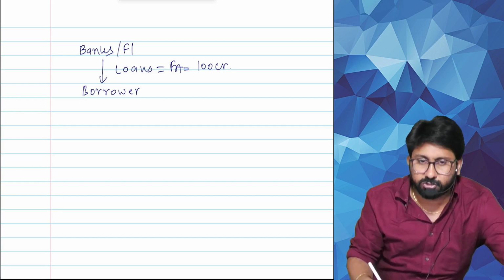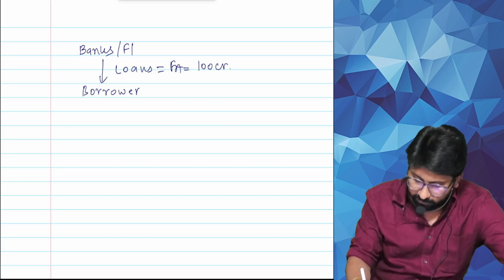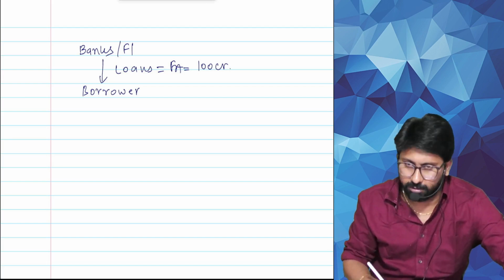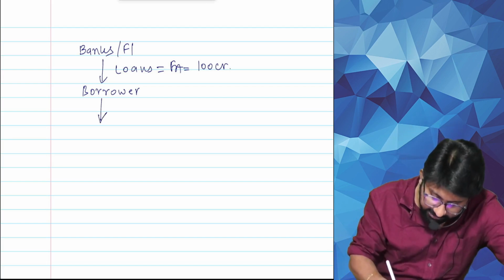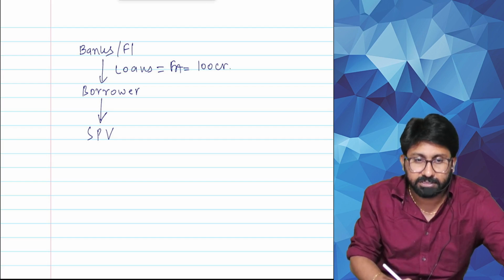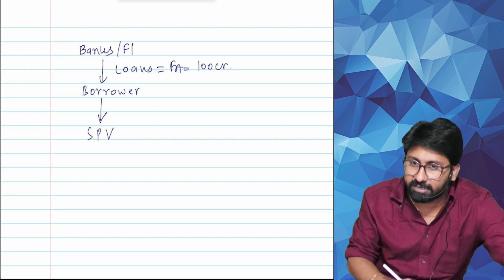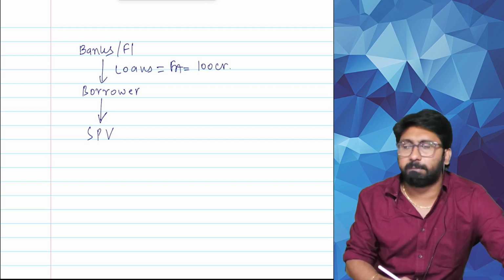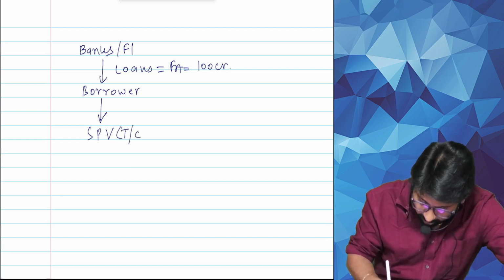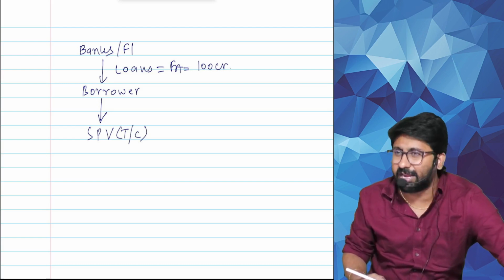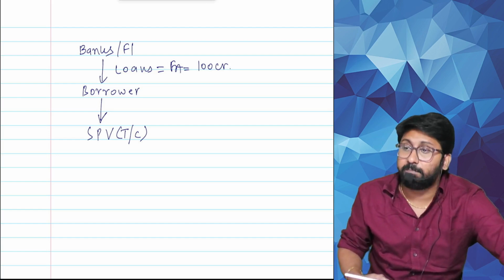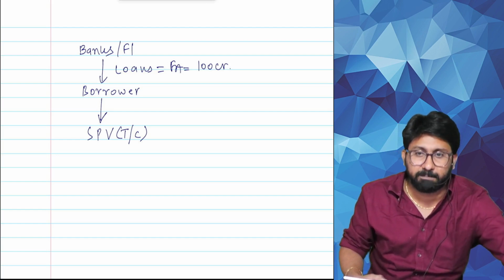So the bank gives loans to the borrowers, creating a financial asset worth 100 crore. They want to sell it. There should be some person to buy, or not? There is a person called a special purpose vehicle. What is this special purpose vehicle? This is a trust or a company. Societies also exist, but rarely; mainly it is either a trust or a company. Companies are called ARC, Asset Reconstruction Company. Everyone repeat.